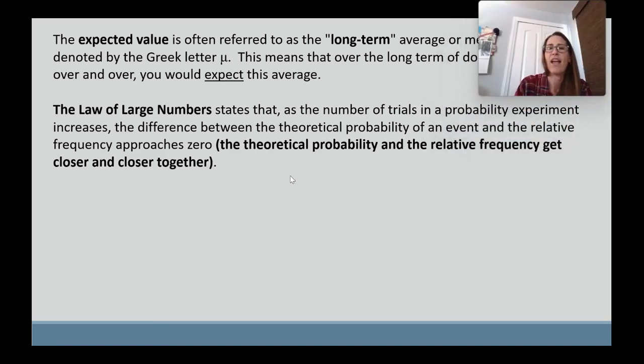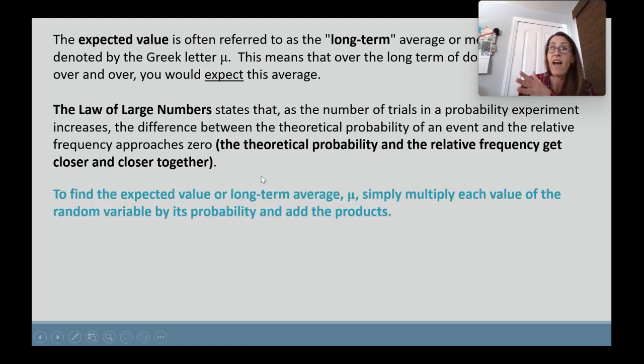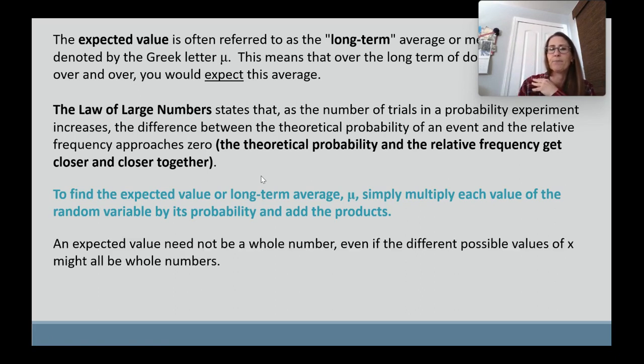that as the number of trials in a probability experiment increases, the difference between the theoretical probability of an event and the relative frequency approaches zero. So the theoretical probability and the relative frequency get closer and closer together. To find the expected value or long-term average mu, we're going to simply multiply each value of our random variable by its probability, and we're going to add up all those products.